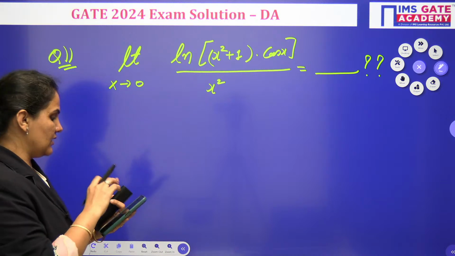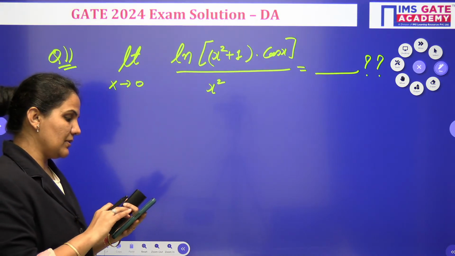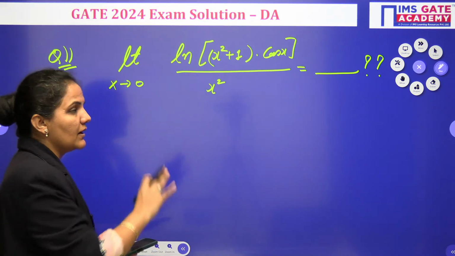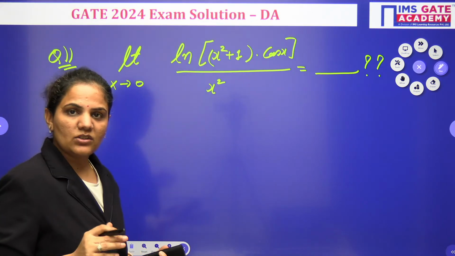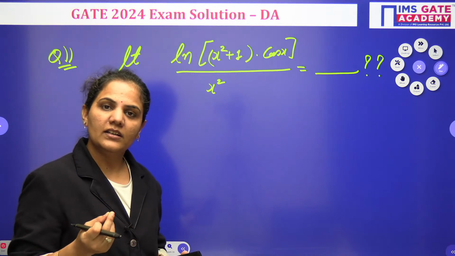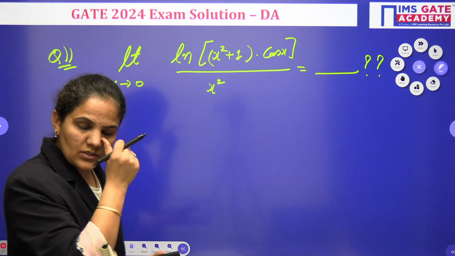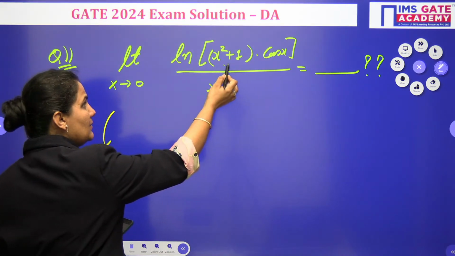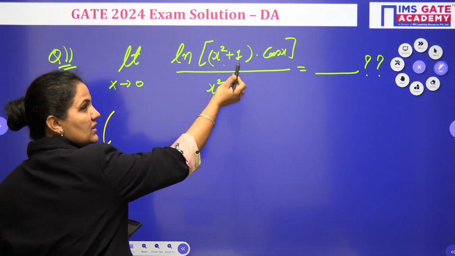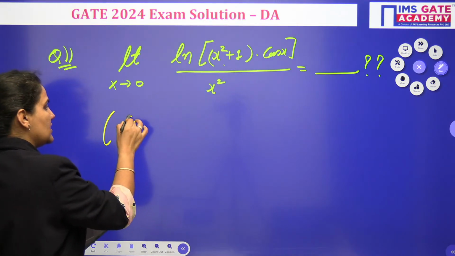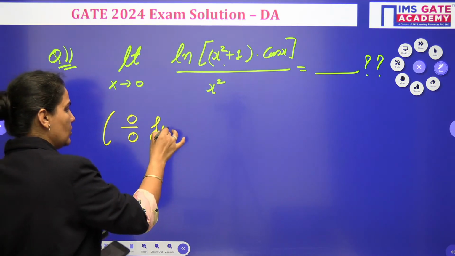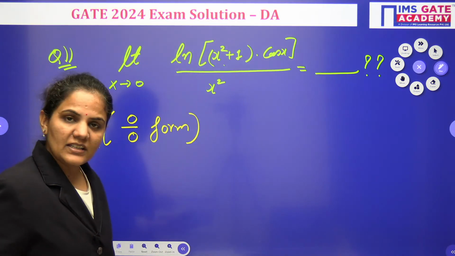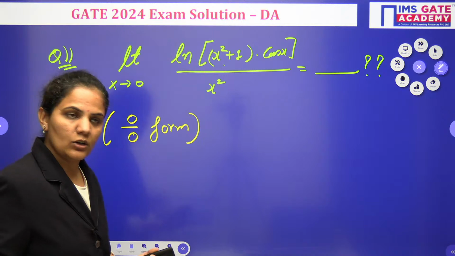We have the question: limit x tends to 0 of ln of (x square plus 1) times cos x, all divided by x square. First of all, I need to check by putting the limit x tends to 0. When I put the limit, cos 0 is 1, so we have 0 plus 1, which is 1. So ln 1 is 0, divided by 0. So this is nothing but the 0 by 0 form, so we can use L'Hospital's rule.